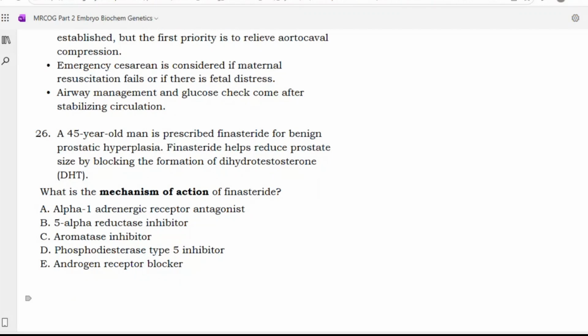A 45-year-old man is prescribed finasteride for benign prostatic hyperplasia. Finasteride helps reduce prostate size by blocking the formation of DHT. What is the mechanism of finasteride? Alpha-1 adrenergic receptor antagonist, 5-alpha reductase inhibitor, aromatase inhibitor, phosphodiesterase 5 inhibitor, androgen receptor blocker. So option B, 5-alpha reductase inhibitor.